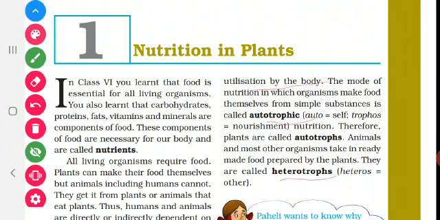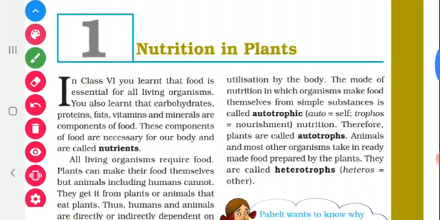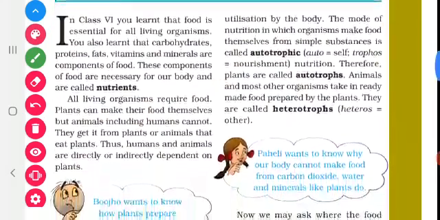Let us split this autotrophic into two. Auto means self. Tropos means nourishment. So what does it mean? They are self-nourishing organisms. They can prepare their own food with the help of the simple substances available in the environment. The plants are called autotrophs. Why are they called autotrophs? They can prepare their own food, so they are called autotrophs.